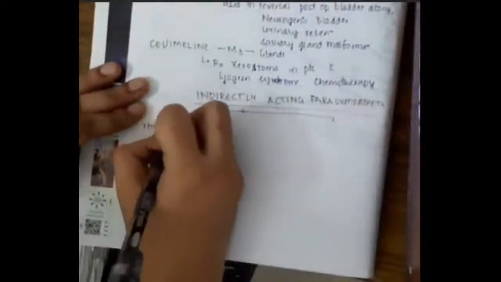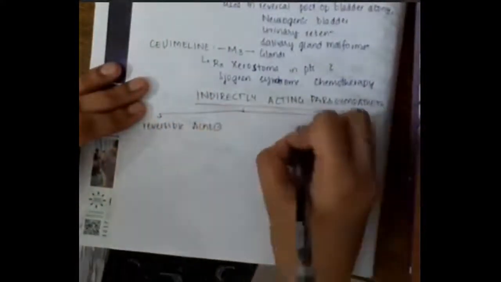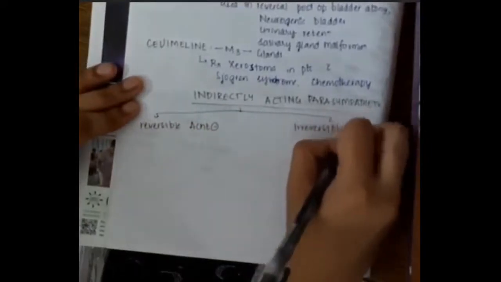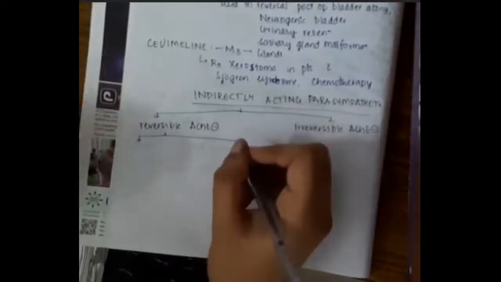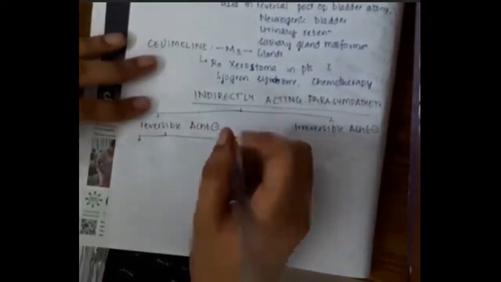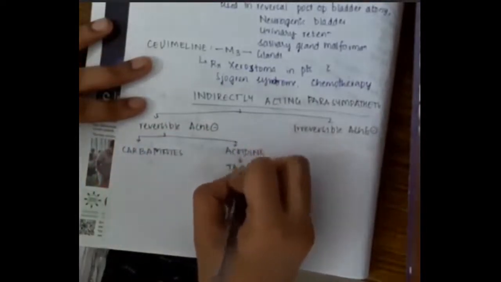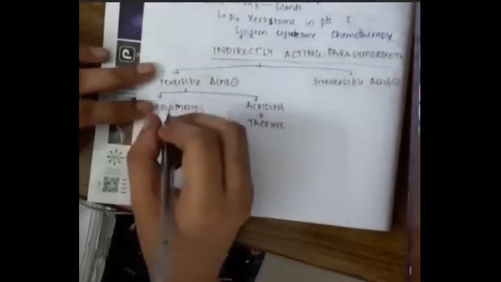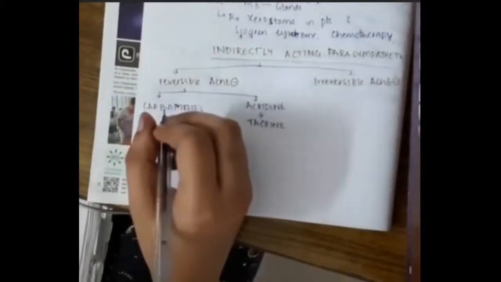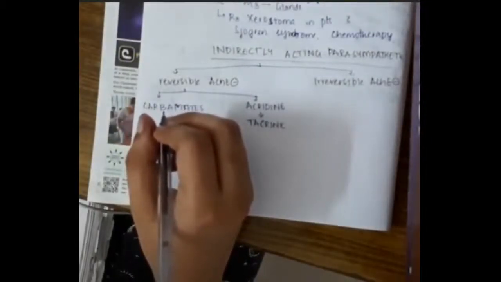Then the indirectly acting parasympathetic drugs are divided into two types: reversible anticholinesterase inhibitors and irreversible anticholinesterase inhibitors. Reversible anticholinesterase inhibitors are of two types. These include carbamates and acridine. The example of acridine is tacrine.